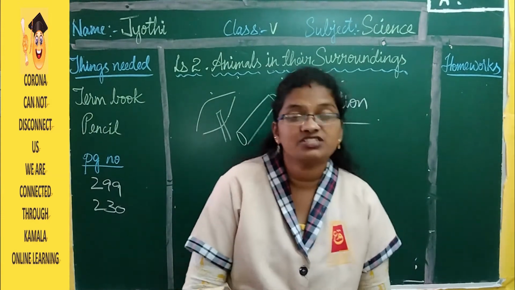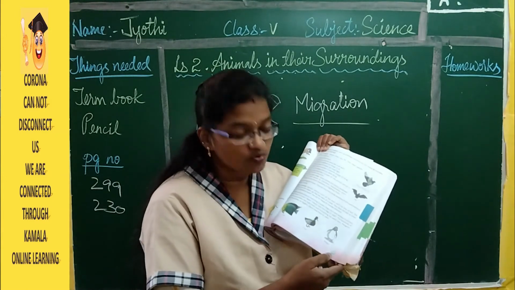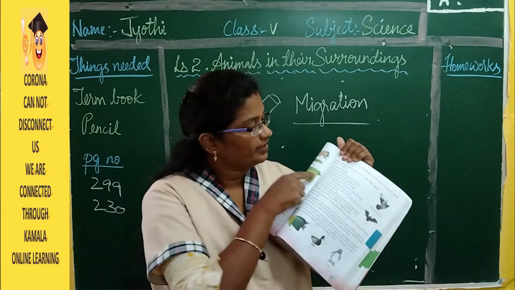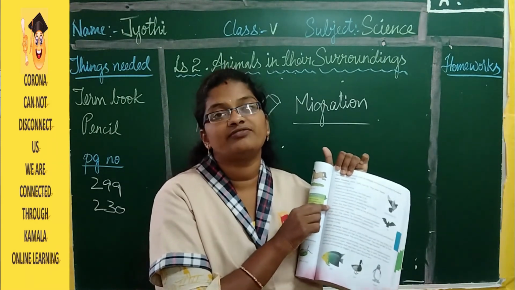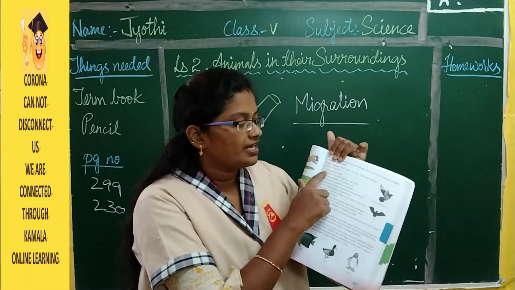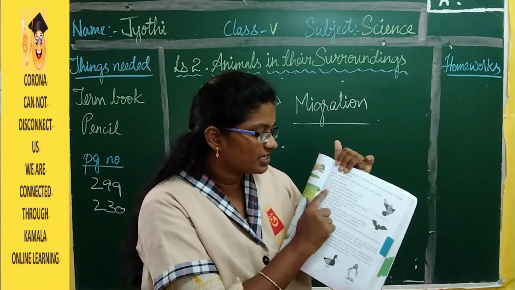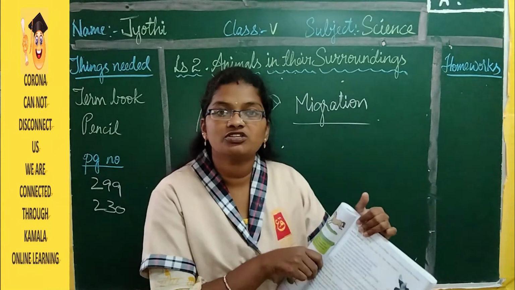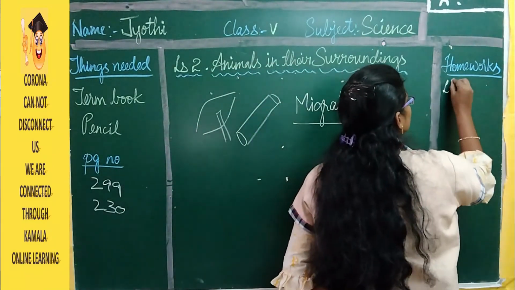So your homework is you should write the features of aerial animals from page 299. Your homework will be features of aerial animals. There are 7 features of aerial animals: a streamlined body, feathers to fly, 4 limbs and hollow bones. So these are the features of aerial animals. So learn and write